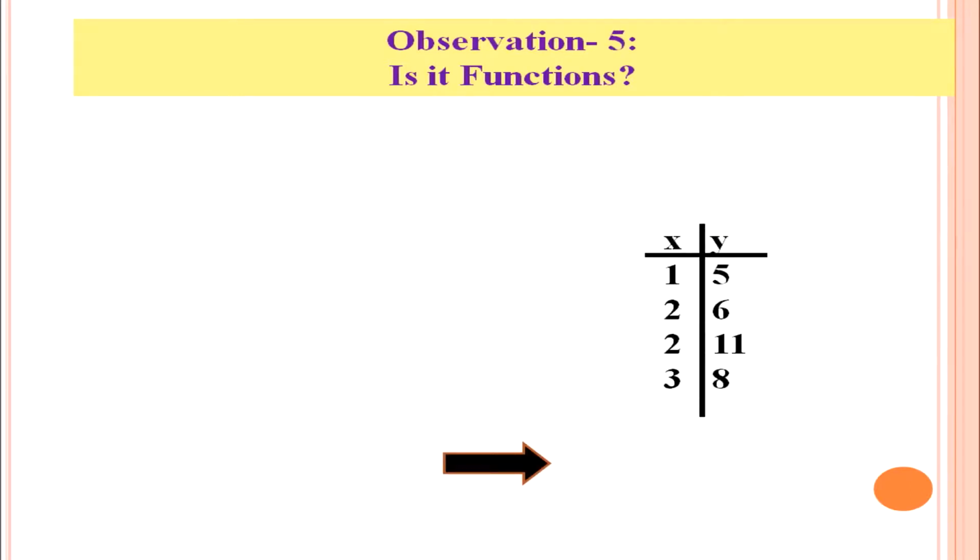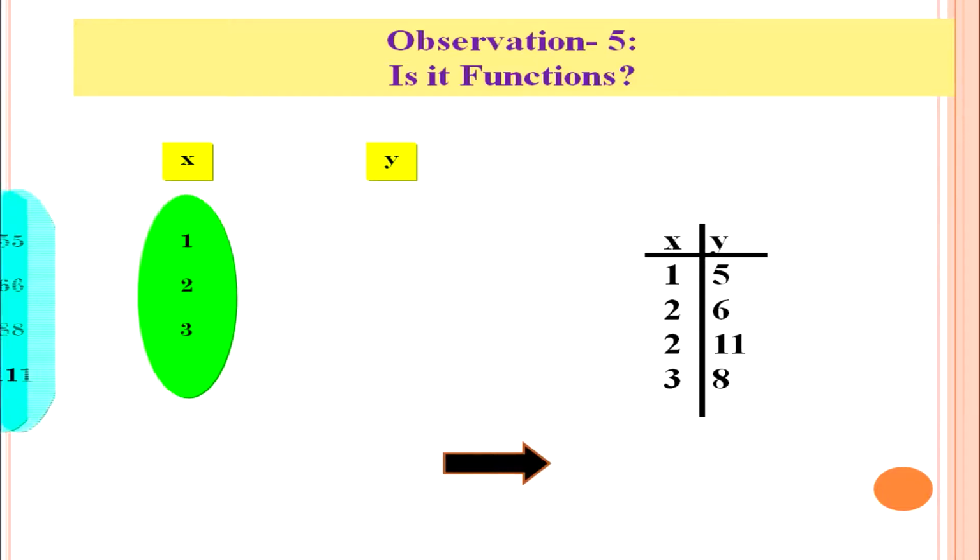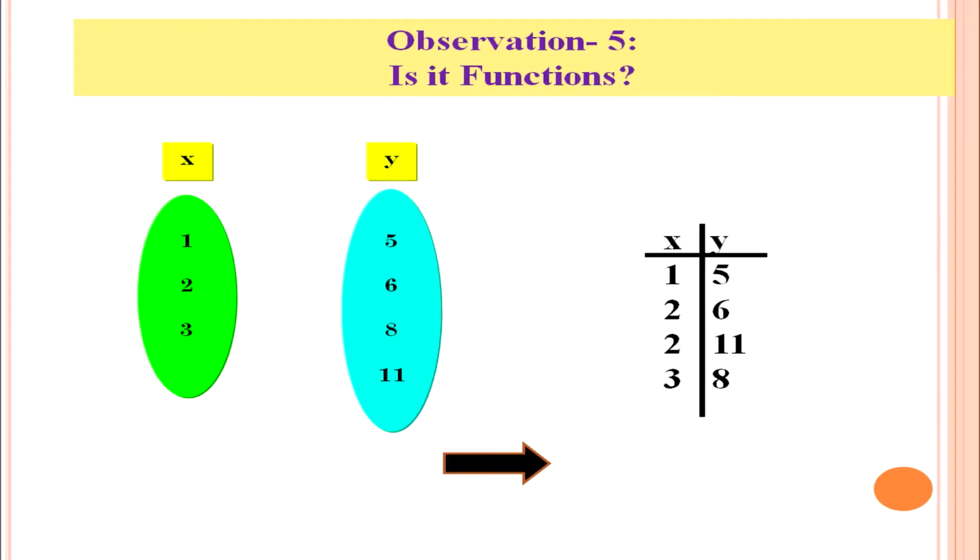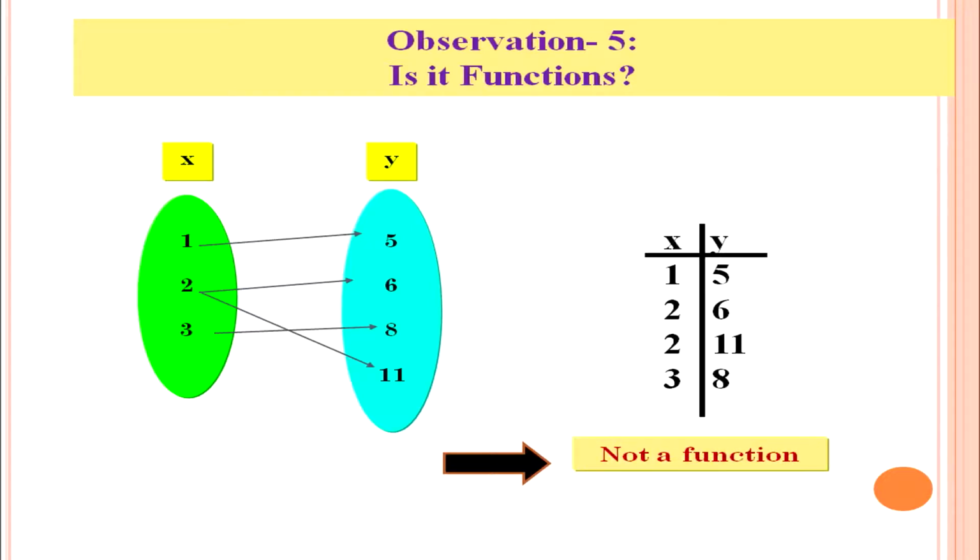The elements of set X, that is the first set, are 1, 2, 3, and the elements of the second set Y are 5, 6, 8 and 11. Here 1 is associated with 5, 2 with 6, 3 with 8 and 2 with 11, and it is not a function because 2 was assigned both 6 and 11.